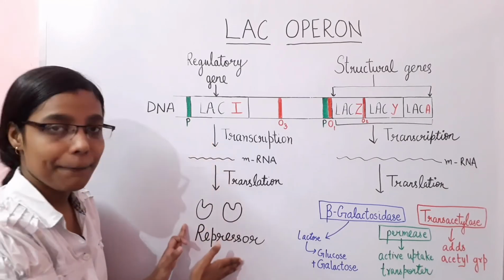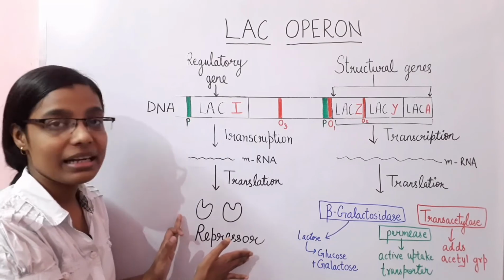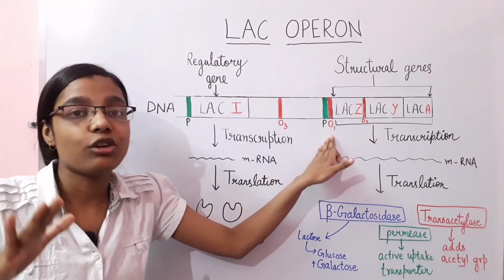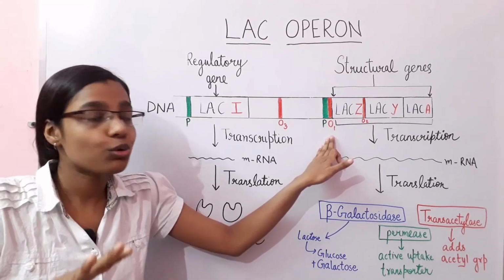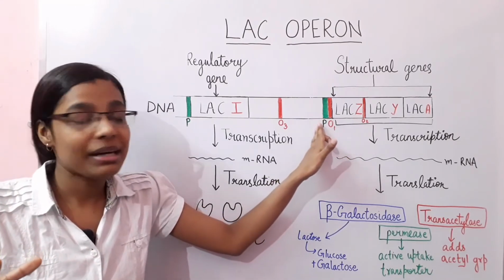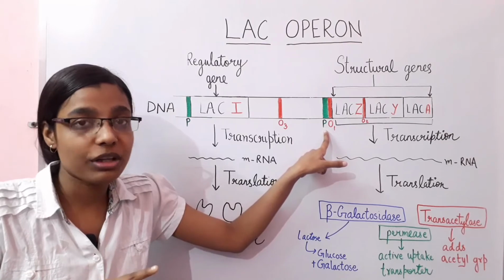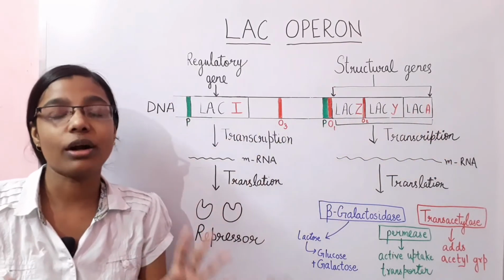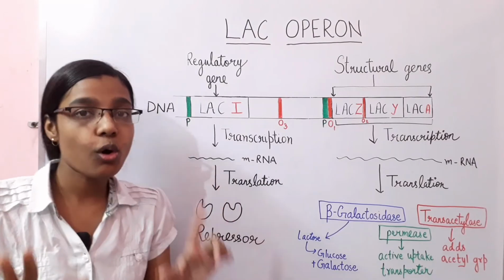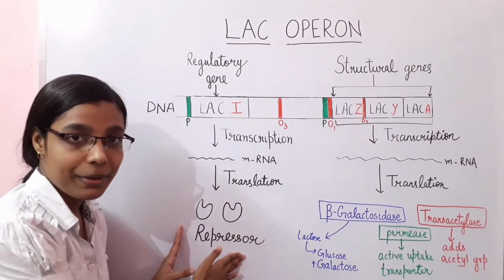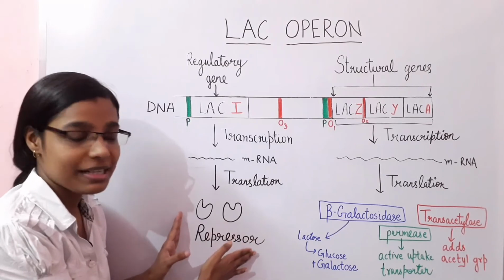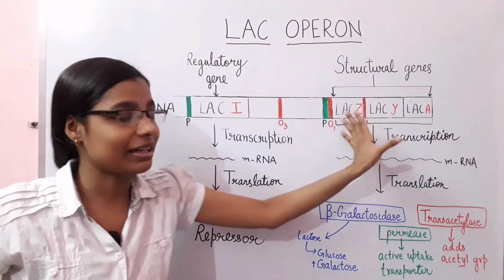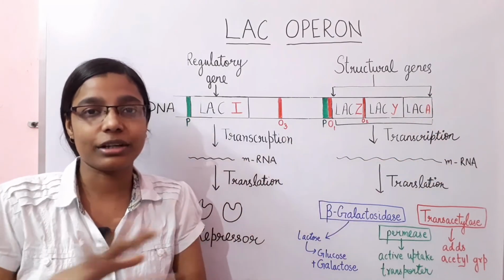So this repressor will ultimately go and bind to the operator site, forming a loop-like structure, due to which the RNA polymerase cannot bind to this promoter site and ultimately the transcription of these genes cannot take place at all. So when this repressor is present in active form, it binds to the operator site and the transcription of these genes cannot take place.